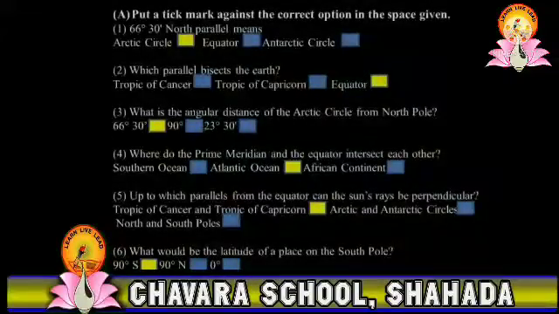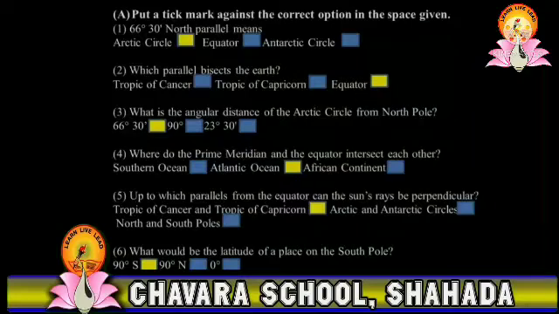Here are some MCQ questions for you to study. The first question is, 66 degrees 30 minutes north parallel means? The answer is the Arctic Circle. The second question is, which parallel bisects the earth? And the answer is the equator.